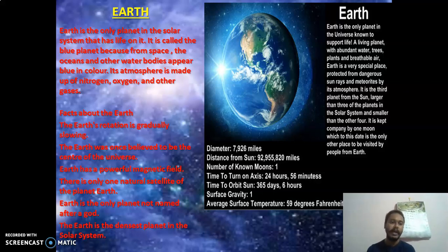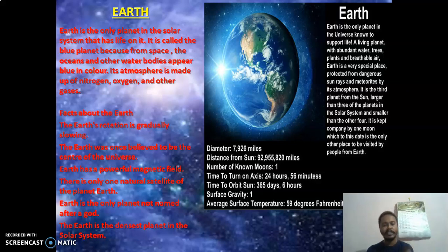Okay, some facts about Earth. The Earth's rotation is gradually slowing. Day by day it is slowing, but it's so marginal that otherwise you won't notice. The Earth was once believed to be the center of the universe. Earth has a powerful magnetic field. Yes, we know we have the magnetic field. We have the pressure and everything. Our Earth has all the suitable things. There is only one natural satellite of the planet Earth. That's the Moon, our Moon. And Earth is the only planet not named after a god.